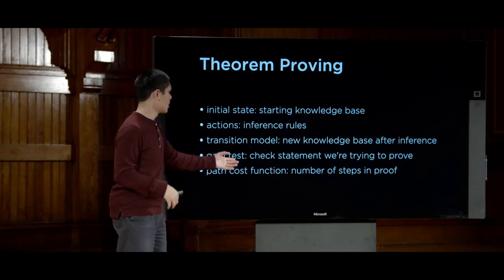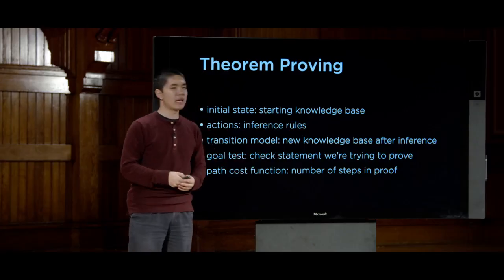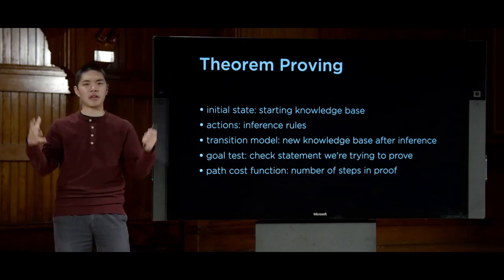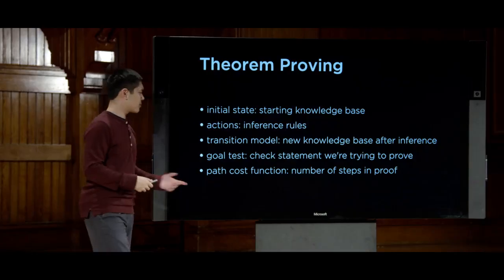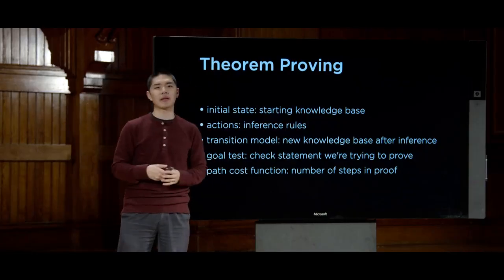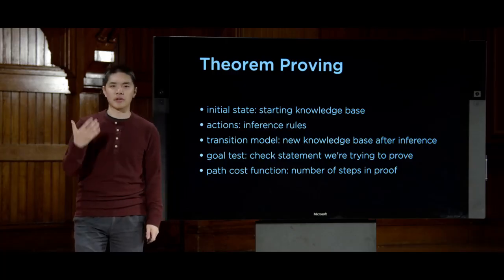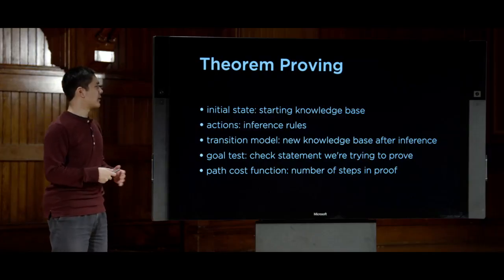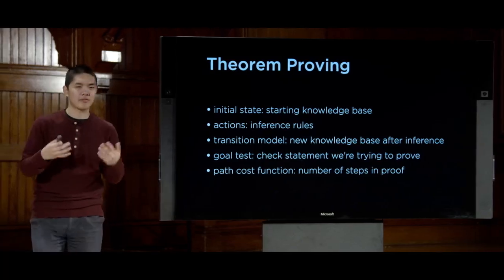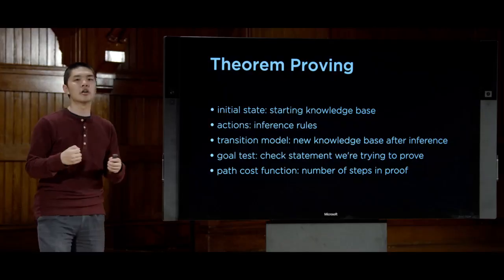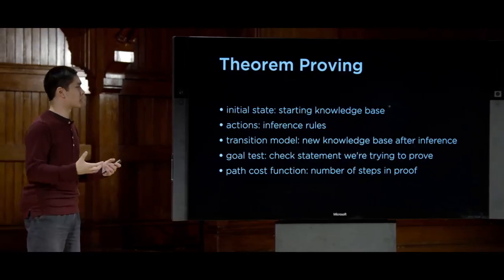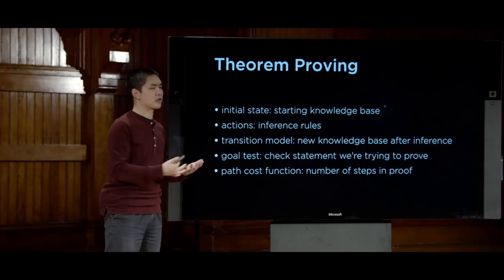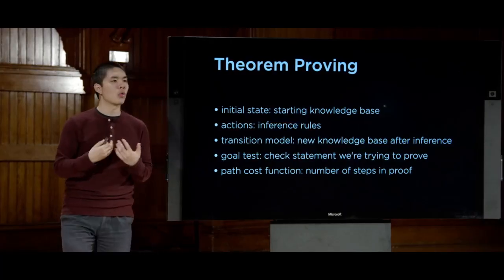What is the goal test? Well, our goal test is checking to see if we have proved the statement we're trying to prove, if the thing we're trying to prove is inside of our knowledge base. And the path cost function, the thing we're trying to minimize, is maybe the number of inference rules that we needed to use, the number of steps, so to speak, inside of our proof. So here we've been able to apply the same types of ideas that we saw last time with search problems to trying to prove something about knowledge, by taking our knowledge and framing it in terms that we can understand as a search problem, with an initial state, with actions, with a transition model.